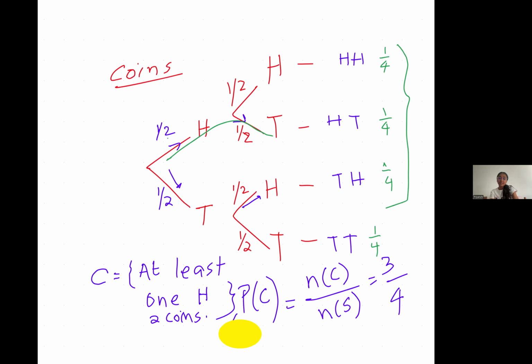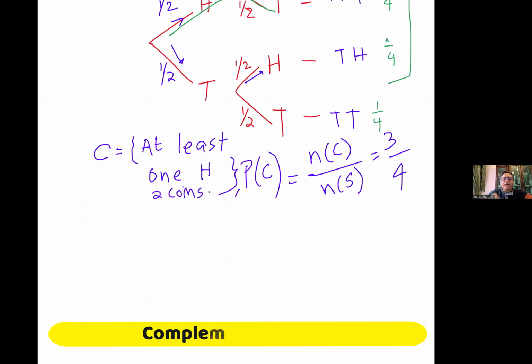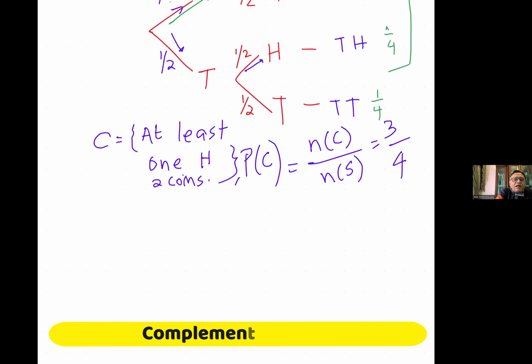Now, at this place, I will also try to define another thing, which is the complement of the event. Let's try to understand this example further. When I say at least one head, I could define another probability: no heads.